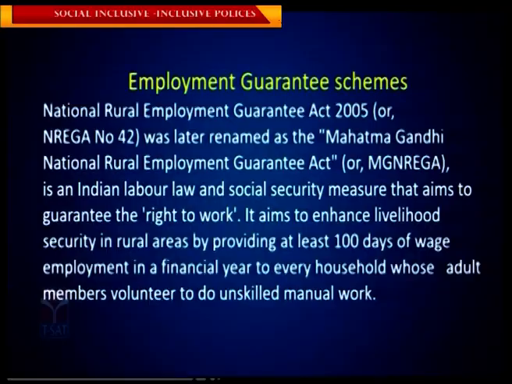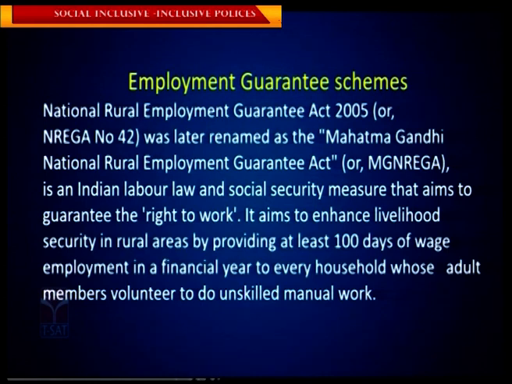We can identify a variety of programs. Actually, there are some employment guarantee schemes. So the first one is the National Rural Employment Guarantee Act 2005. So we call it NREGA.